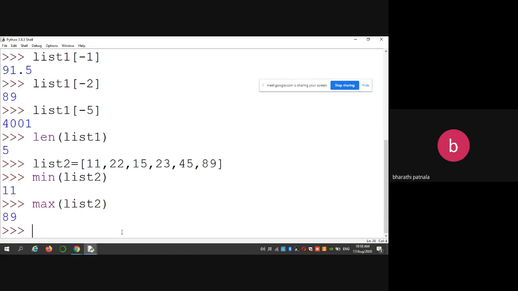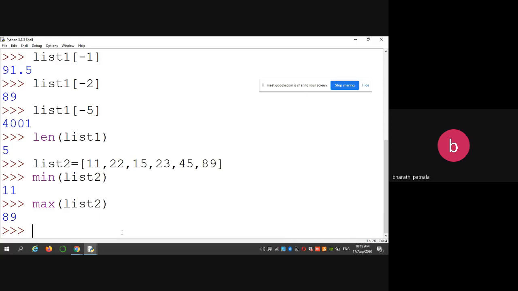Okay. Similarly, one more thing, lists are mutable. Mutable means once the list is created, if you want to do any modifications in that particular list, you can. So that's why lists are called mutable. Further, if you want to do any modifications, you may add elements into a list or delete elements from a list.